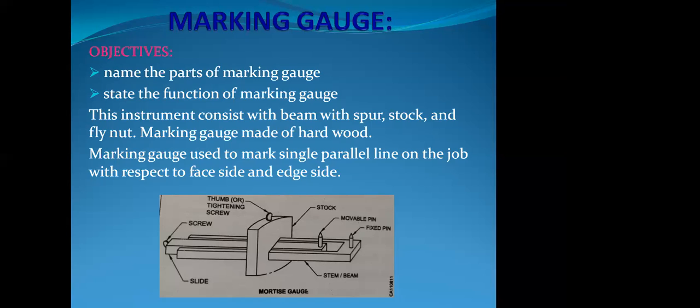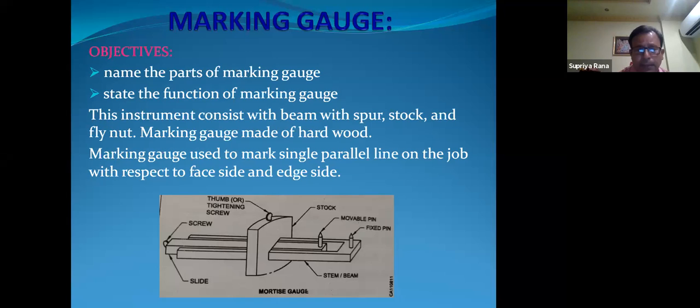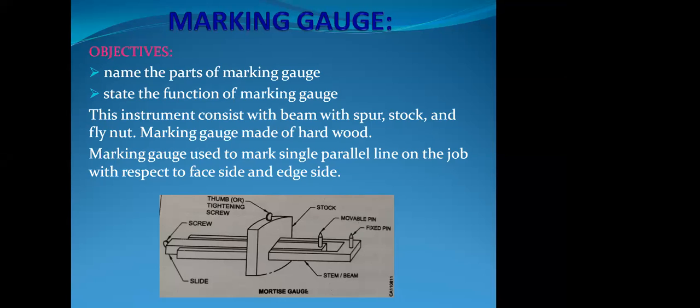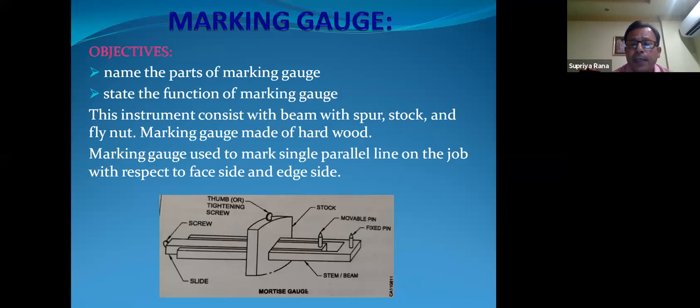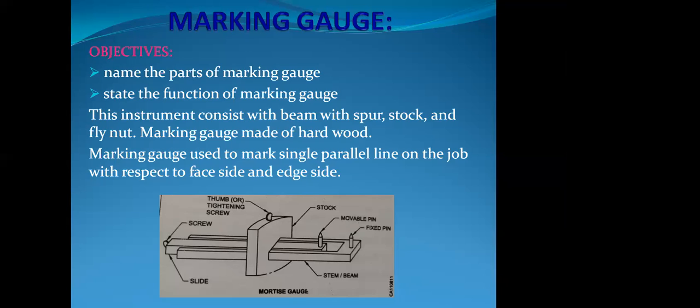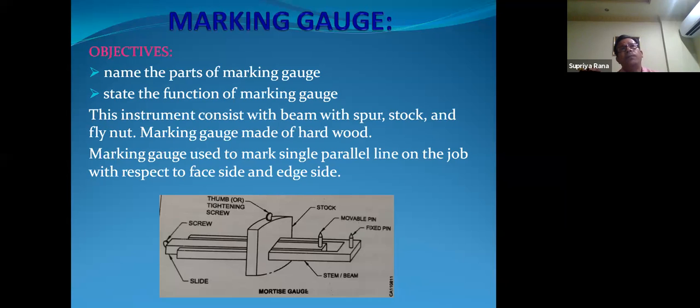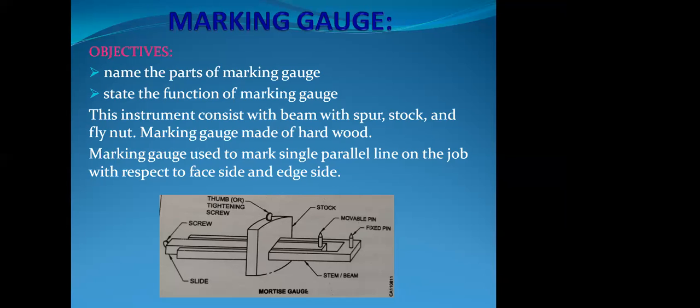And by the fly nut, the stock and beam are fixed as per our requirement. So the marking gauge is an instrument by which we can mark a single parallel line. Whenever we are going to make a single parallel line, at that time we have to use the marking gauge, a single parallel line with respect to face and edge.